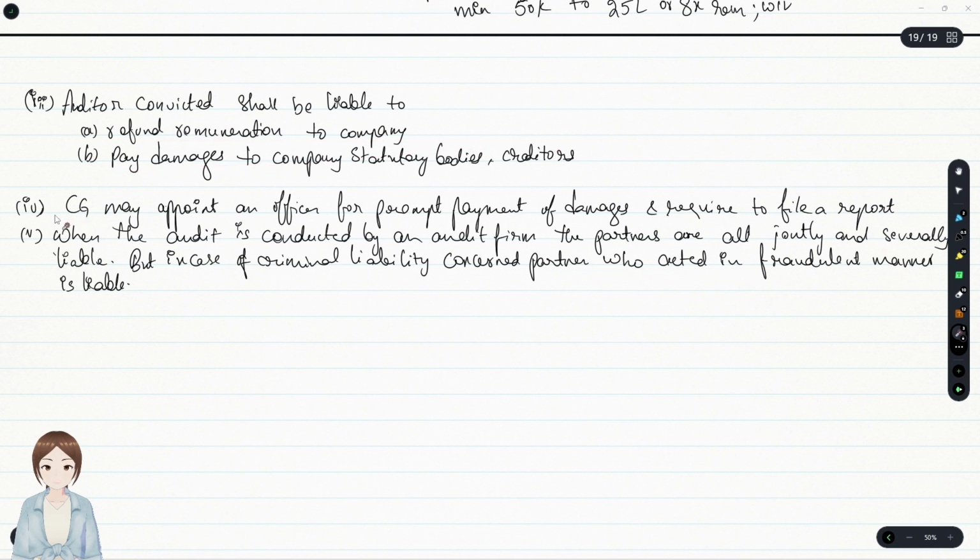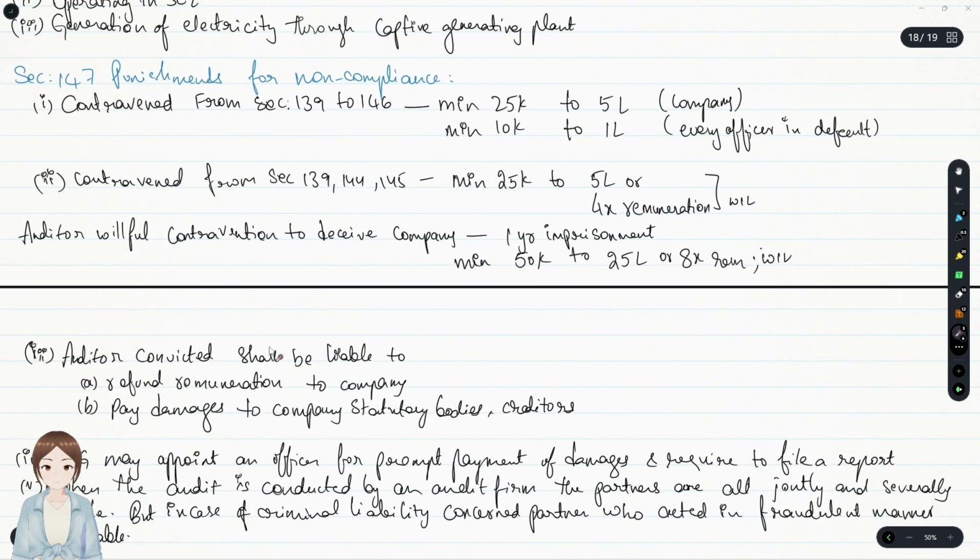Okay. CG may appoint an officer for prompt payment of damages and required to file a report. When the audit is conducted by an audit firm, the partners are jointly and severally liable, but in case of criminal liability, only the concerned partner who acted in a fraudulent manner is liable. And these were the 147 punishments for non-compliance. Try to read once more and you could get that.